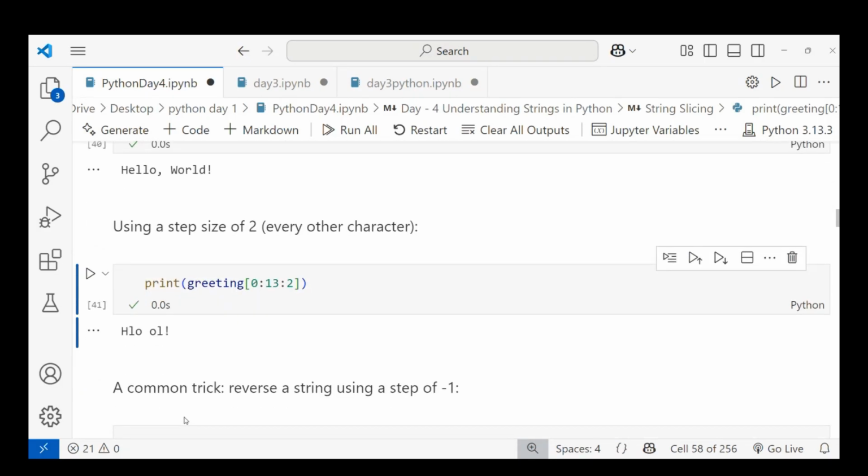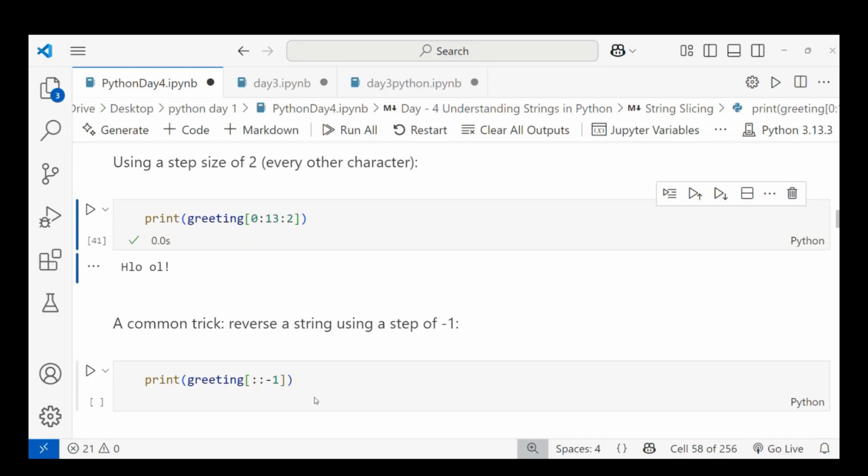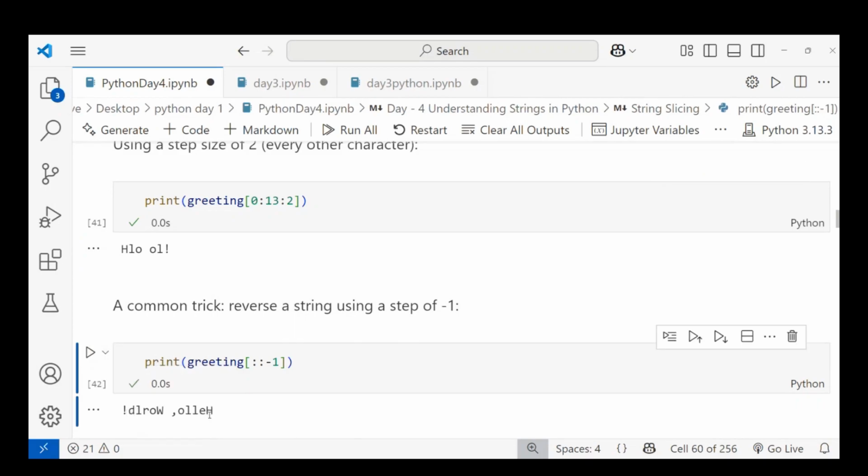And the common trick to reverse the string in programming: you can use this slicing method. That is a common trick to reverse the string using a step of -1. When I give the step size -1, and the start and end values are null, it takes the complete word. When I give -1, the word is completely changed to reverse order. You can see here, the word is completely in reverse order, like your ambulance name is reversed, right?